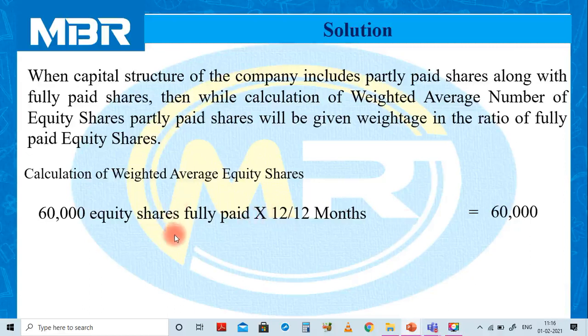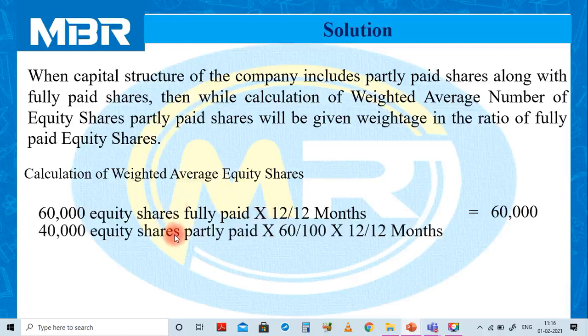Now we have 40,000 equity shares and these shares are partly paid. On these shares, rupees 60 is paid. So multiplied by 60 divided by the face value of the share, that is rupees 100. So you can say that 40,000 equity shares on which rupees 60 is paid up, and if the face value is 100, the number of fully paid shares is 24,000 for this part.